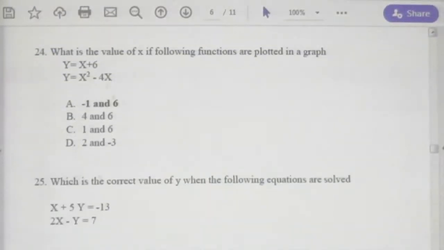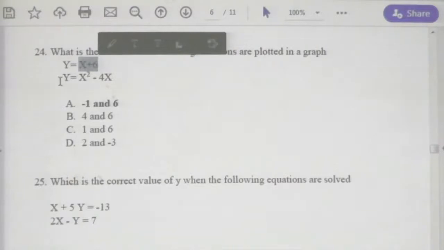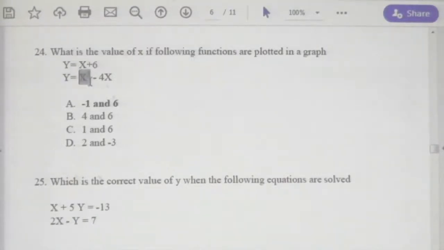What is the value of x if the following functions are plotted in a graph? That is, if you plot y equal x plus 6 and y equal x squared minus 4x, what would be the value of x?